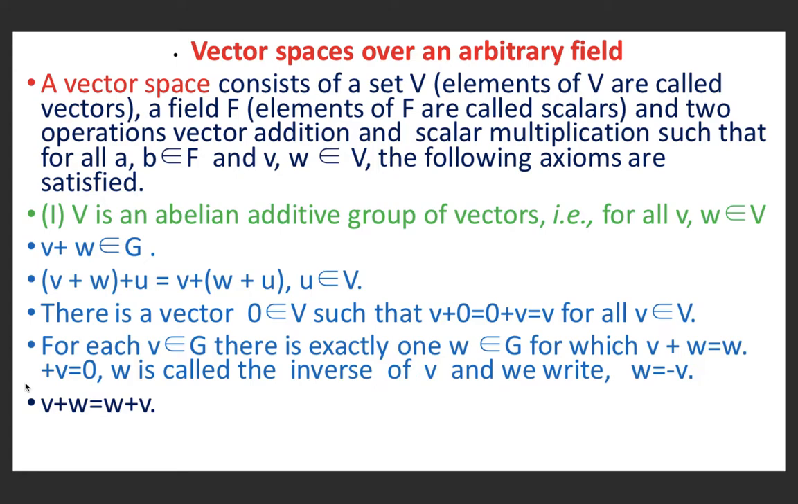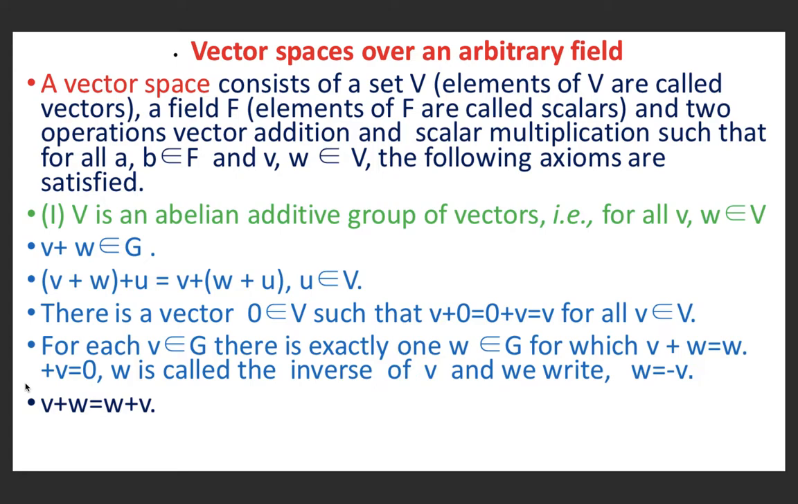So now we come to the formal definition of a vector space. It consists of a set V, a field F, and two binary operations of vector addition and scalar multiplication such that for all a, b belonging to F and v, w belonging to V, the following axioms are satisfied. Here I want to mention one thing. Elements of V are called vectors and elements of F are called scalars.